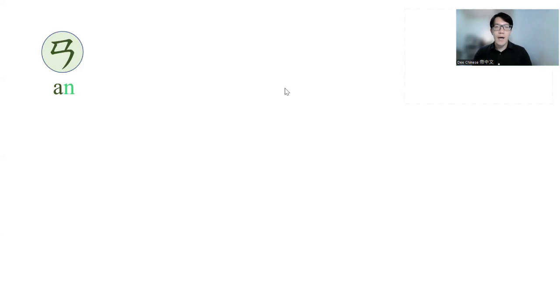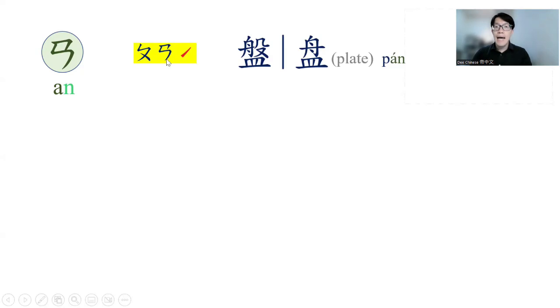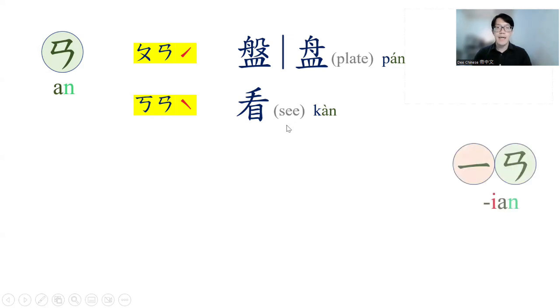So the first one we are going to study is an. With b, an, second tone, we say pan. Pan means plate. And the next one, k, an, fourth tone, we say kan. Kan means to see. An can be combined with medials.